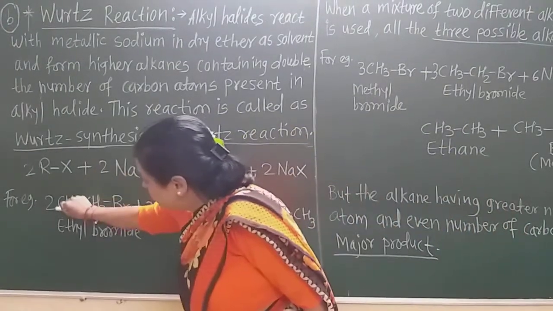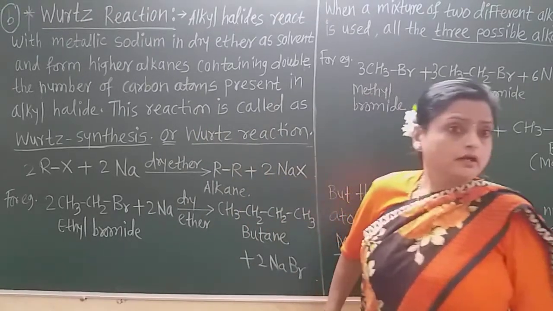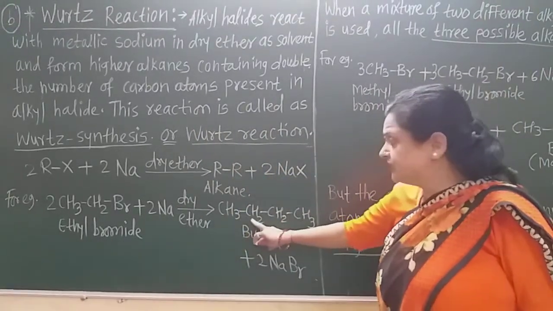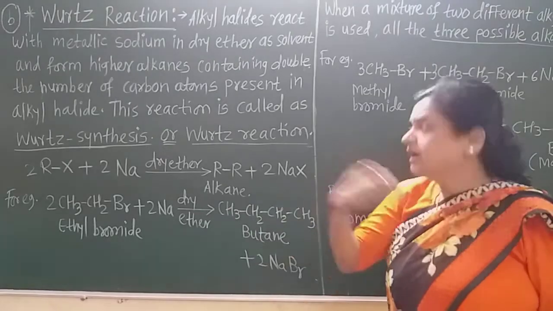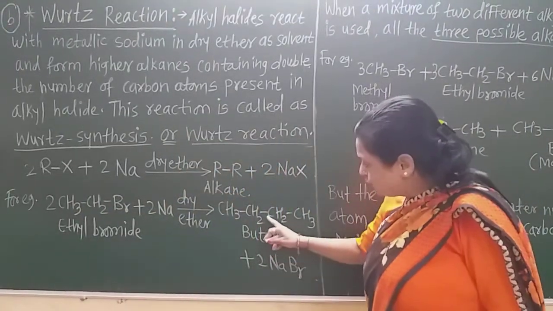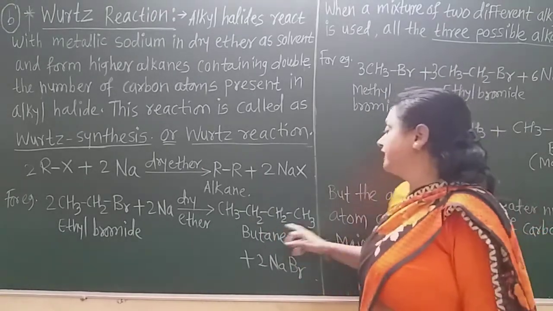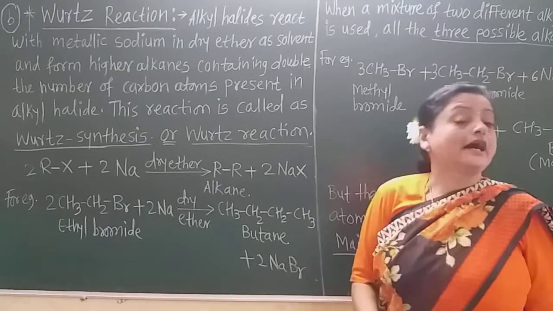This one ethyl group, CH3CH2, gets attached to the ethyl group of the other molecule. But it is joined first CH2 and then CH3, because we know that the ending carbon always has three hydrogen atoms.